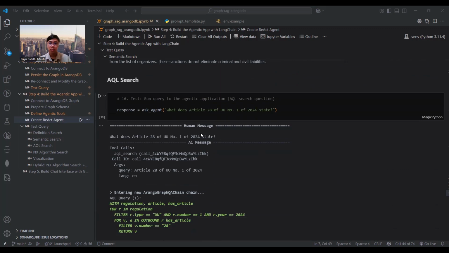The third question is related to the structure and content of a specific regulation. This type of question is best answered using text-to-AQL because all the main metadata is clearly mentioned.